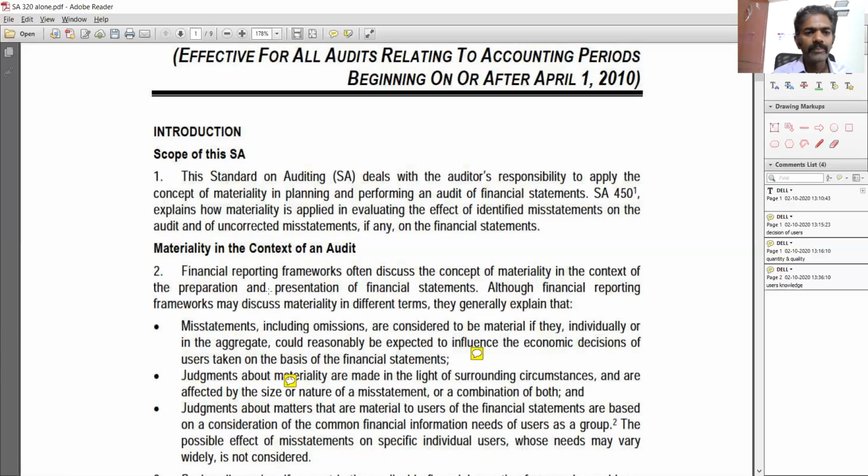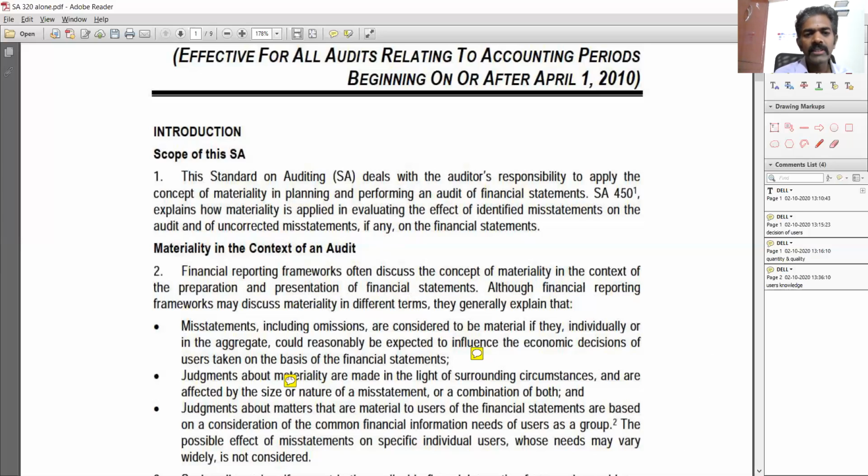So now let's get into it. Let's look at point number 2 here. Financial reporting frameworks often discuss the concept of materiality in the context of the preparation and presentation of financial statements. Although financial reporting frameworks may discuss materiality in different terms, they generally explain what materiality is.